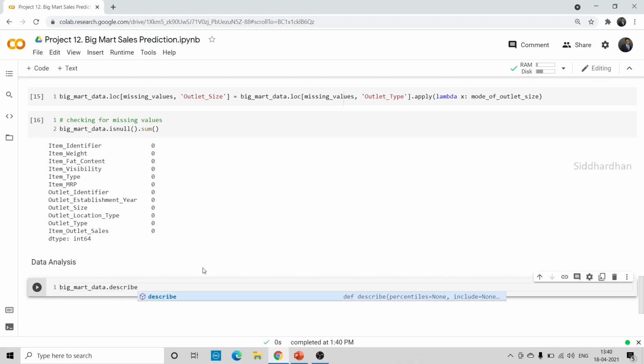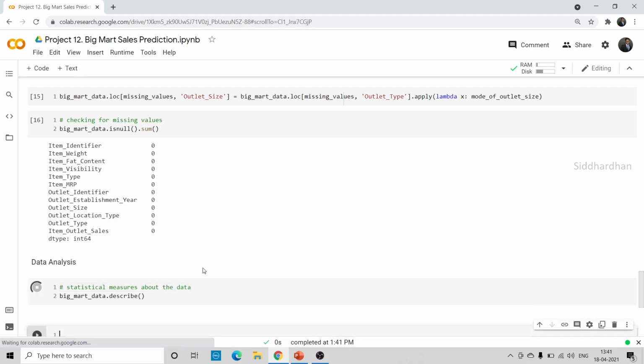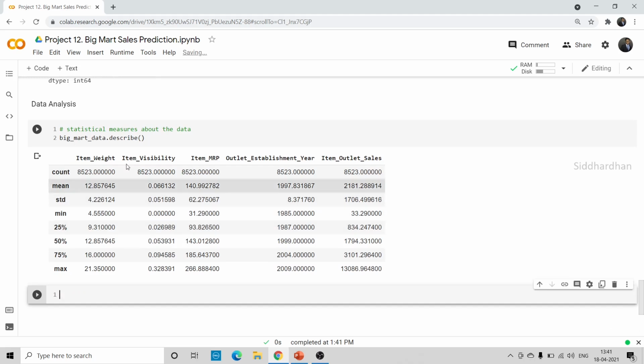Let me explain to you what is the use of this particular describe function. This describe function will give us some statistical measures about the data. Okay, so let's run this. It gives statistical measures only for those numerical values. So first is the count. Count means the number of values we have for all the numerical columns. So these are the numerical columns, right? So what is the count?